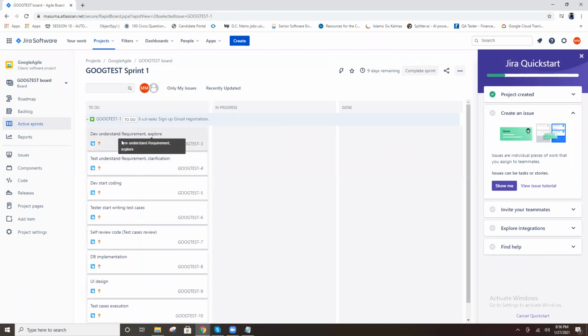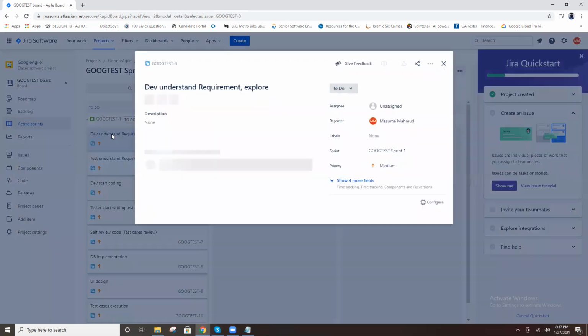So this is the task. All are under To Do. To Do means not started any work as of now. It started today, right? So, dev understanding. This is a developer-related thing, right?